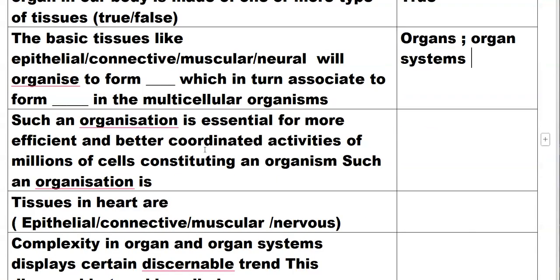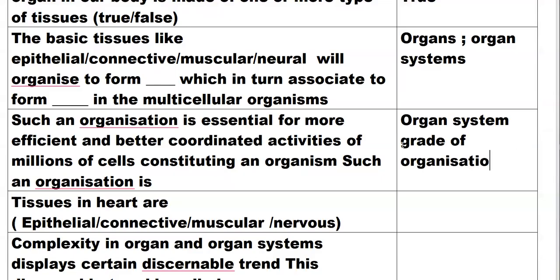Such an organization, essential for more efficient and better coordinated activities of millions of cells constituting an organism, is called organ system grade of organization.